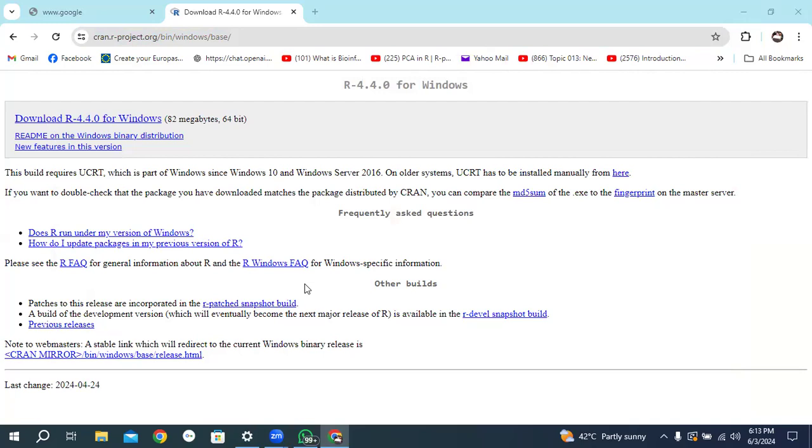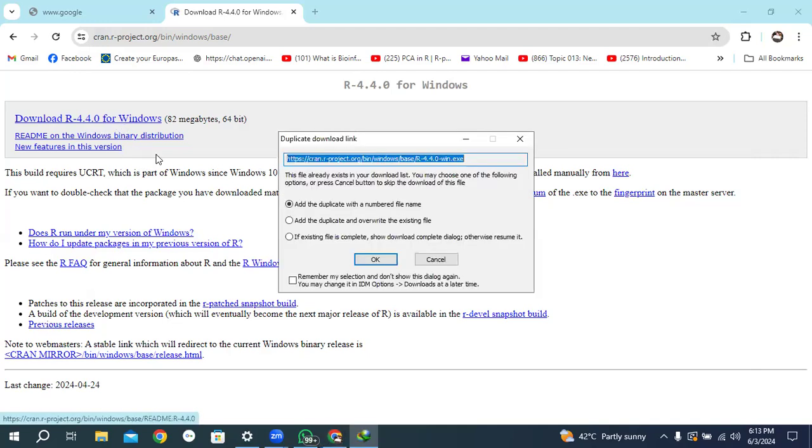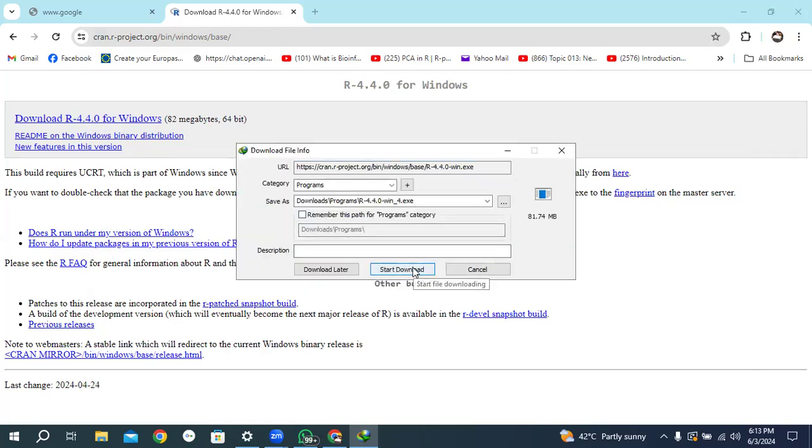All participants, please open Google Chrome and type R CRAN and search. You will get a page named Download R 4.4.0 for Windows. Click on this Download button. You will get our download link, click on OK and start downloading.